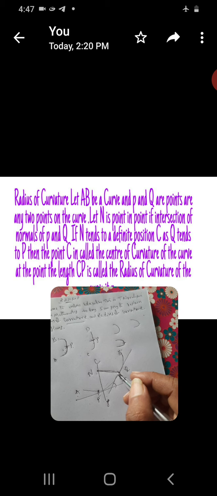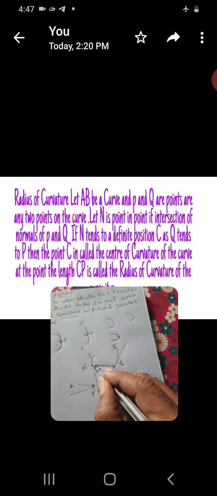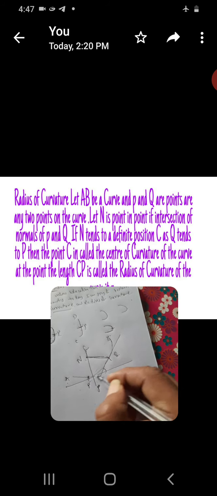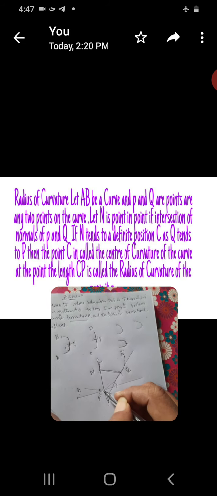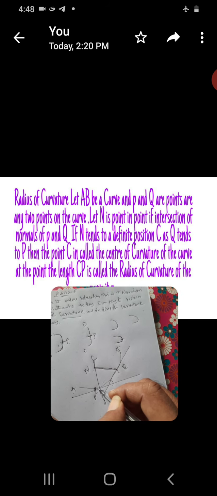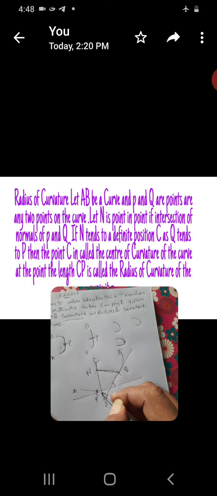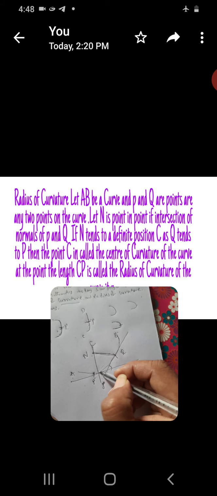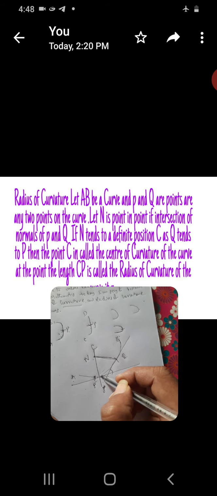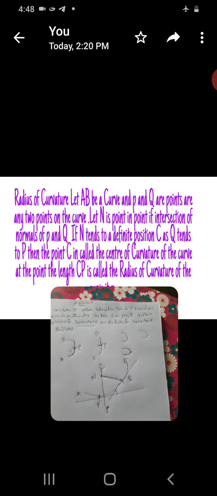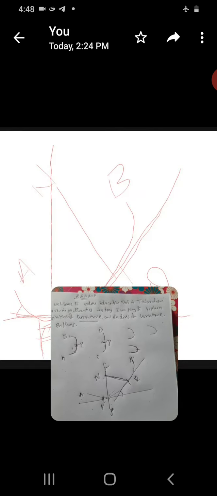If N tends to a definite position C as Q tends to P, then the point C is called the center of curvature of the curve at the point P. The length CP is called the radius of curvature of the curve at P. This is the case.